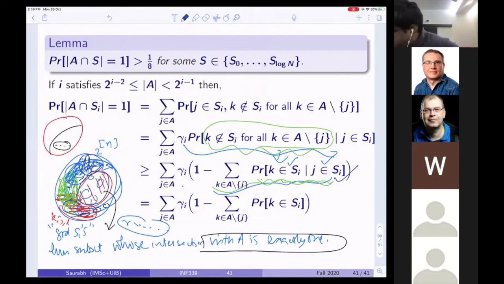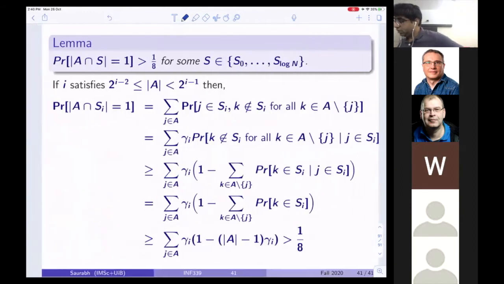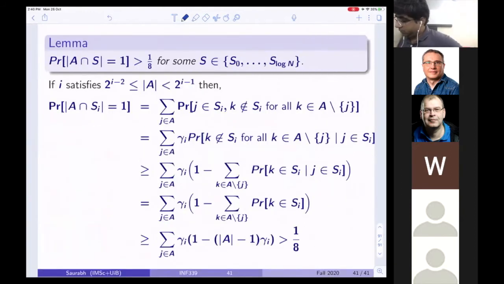But now this is the one place where we will use the fact that what we have is 2-wise independent. So the probability that K belongs to S_I and J, what is this? This is probability of A intersection B divided by probability of B, right? Now, because these are 2-wise independent, it is probability of A times probability of B divided by probability of B. So this gets cancelled, and this is what you get. This is equality. Now you ask yourself, what is the probability that K belongs to S_I?